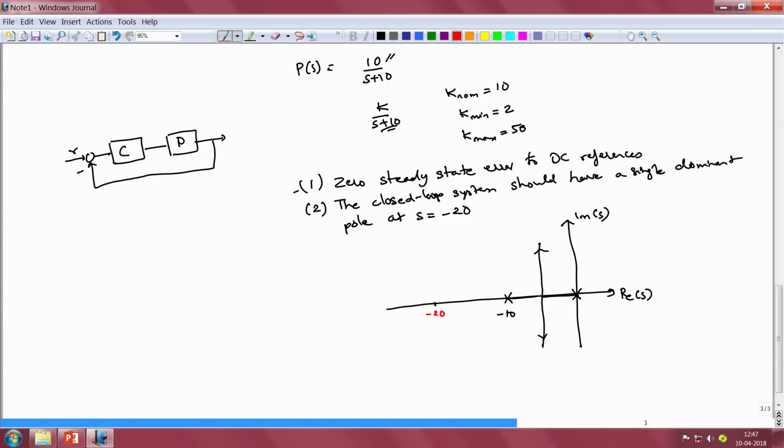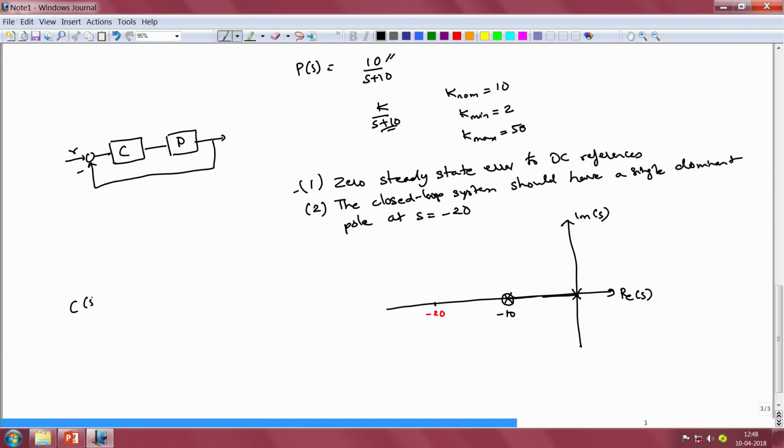There are multiple ways in which this problem can be approached. I shall adopt one technique. The first thing that we need to make sure, in order for the dominant closed loop pole to lie at s equal to minus 20, is to ensure that the root locus passes through the point s equal to minus 20. At the moment the root locus is not even passing through the point s equal to minus 20. Therefore, I shall first cancel the plant's pole at s equal to minus 10 with a controller 0. So I shall place a controller 0 at s equal to minus 10.